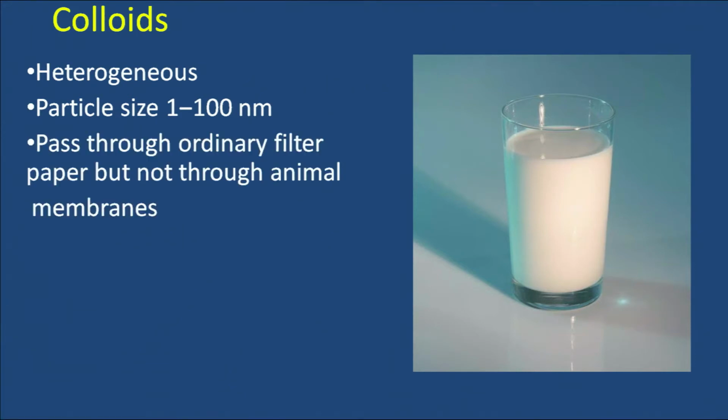And third, they can pass through ordinary filter paper, but not through animal membranes or parchment paper. Because they can pass through ordinary filter paper, no separation is possible by ordinary filtration. However, using ultrafiltration, the separation of dispersed particles is possible. What is ultrafiltration? In ordinary filter paper, the pore size is big. We can decrease the pore size by making a coating of collodion, about which we will learn a little later. So, a thin layer of collodion is put on the ordinary filter paper.